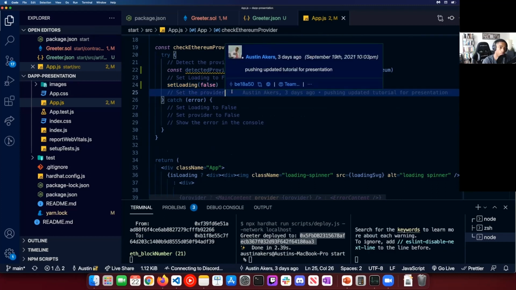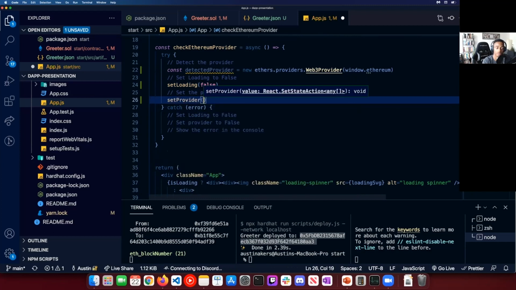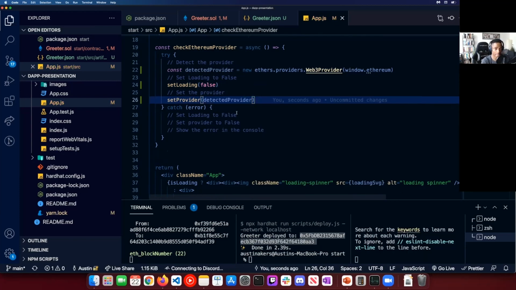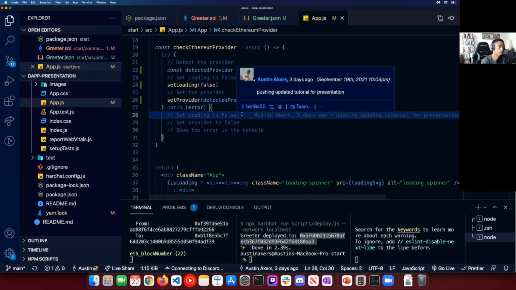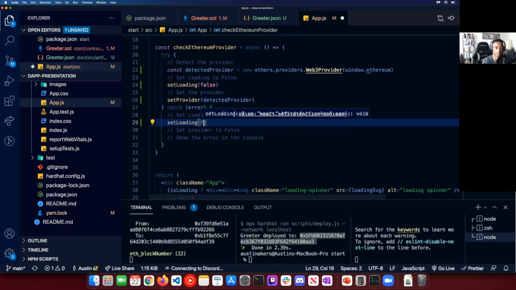And then after that, what we'll do is we'll then set the provider to the detected provider, right? So now we're going to be able to pass this through, which is nice. Now, if there is a problem, we'll set loading to false.